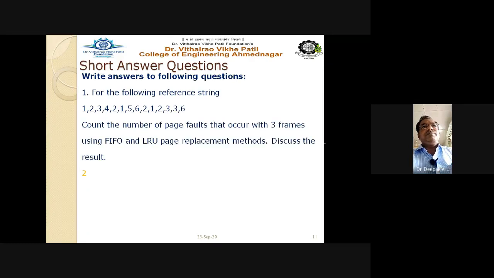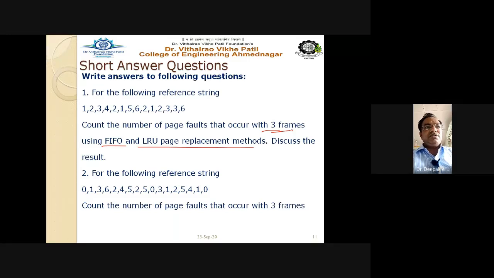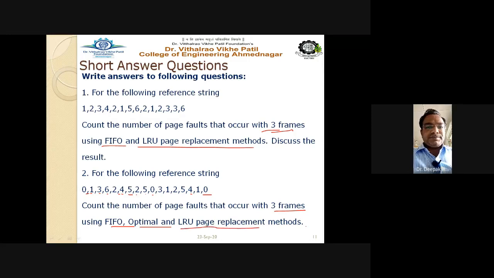And an important question, as I have already discussed, you will find such questions on this topic. The memory reference string is given to you: 1234, then 2156, 212336. Count the number of page faults that occur with 3 frames using FIFO and LRU page replacement methods, and discuss the results. Another question is given here. The reference string is 01362452, 5031 25410. Count the number of page faults that occur with 3 frames using FIFO, optimal, and LRU page replacement methods.